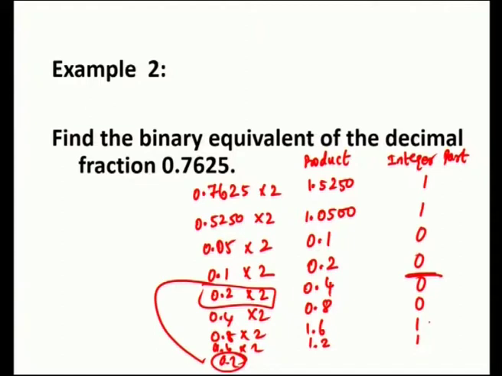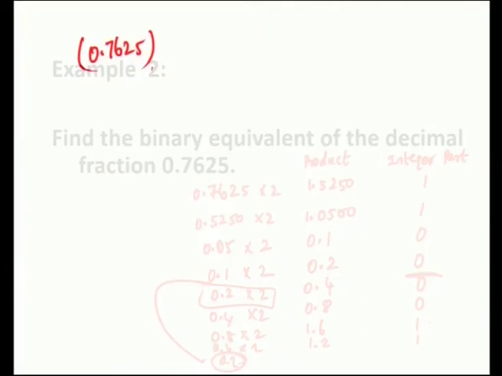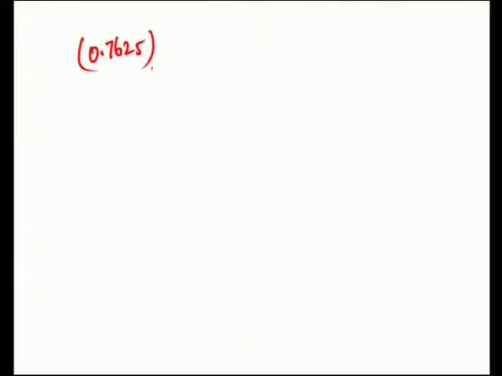So, what we have obtained is this 0.7625, so decimal number is being converted to binary number as 0.11 0000 11 with suffix 2.